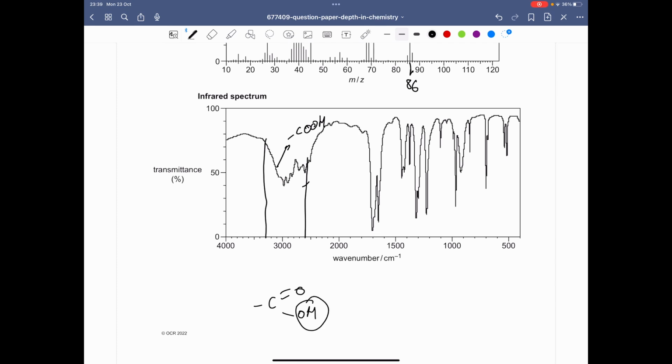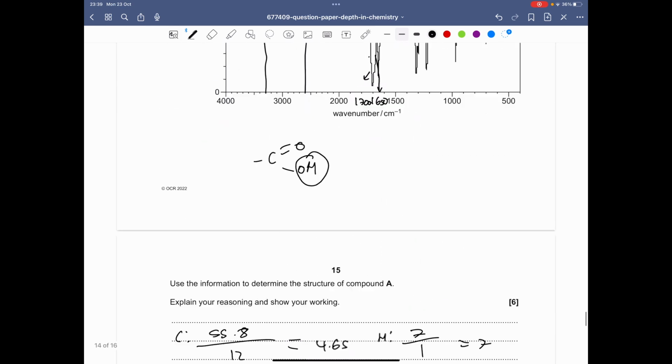Now, let's see this peak here. This peak is found roughly in 1,650 to 1,700, around that range. And in that range, you would normally find a carbonyl, right? But obviously, there's no separate carbonyl in this compound because we determined it was a carboxylic acid.